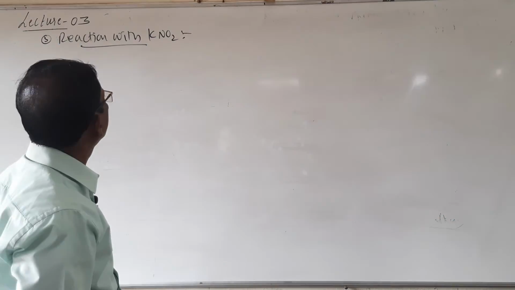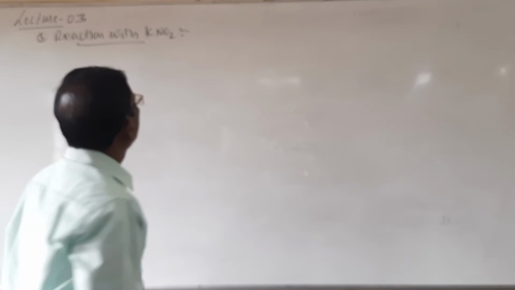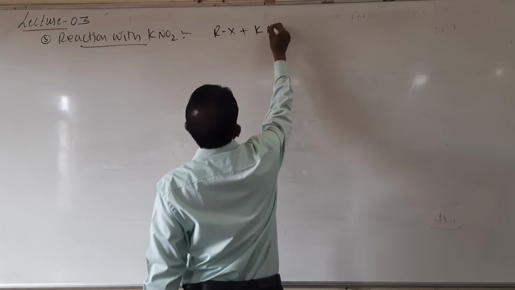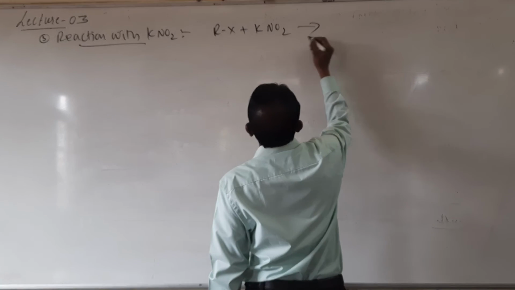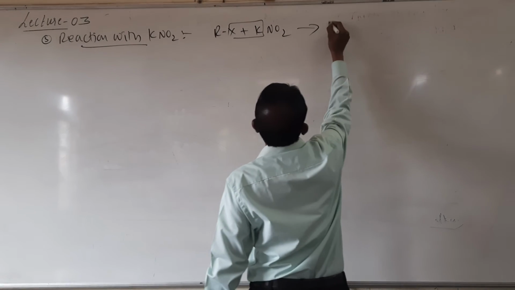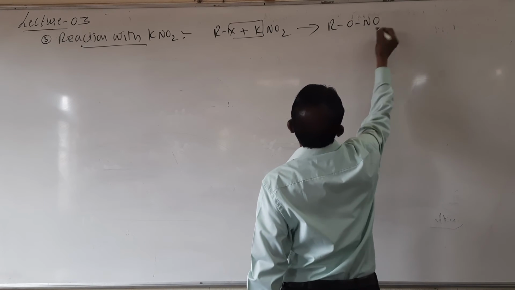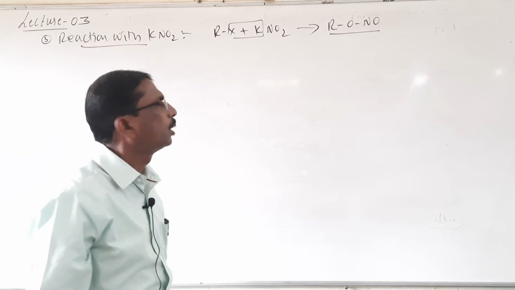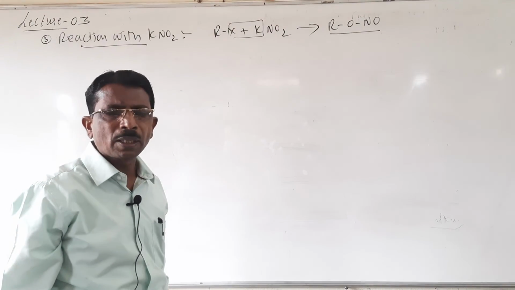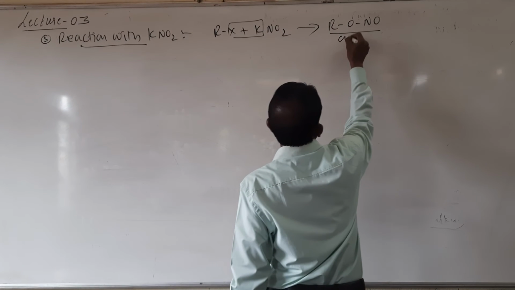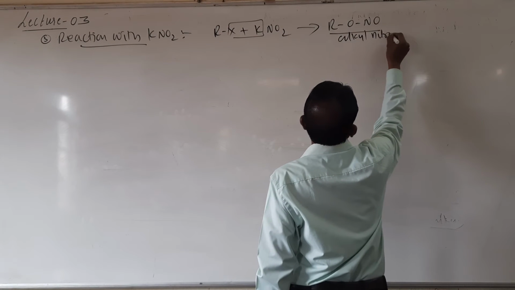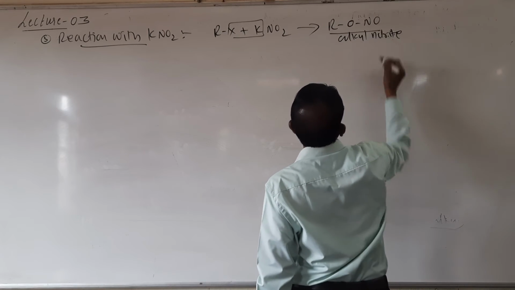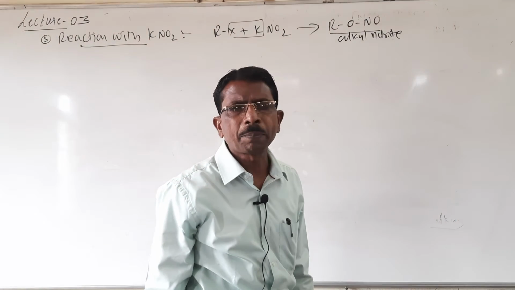Look here students, when this RX alkyl halide is treated with KNO2, it forms, look here, KX removed and it forms RONO. Look here students, this is called alkyl nitrite. Here the linkage takes place through the oxygen atom.